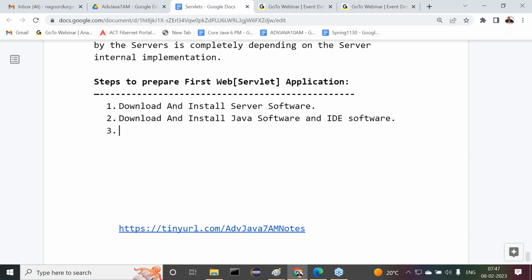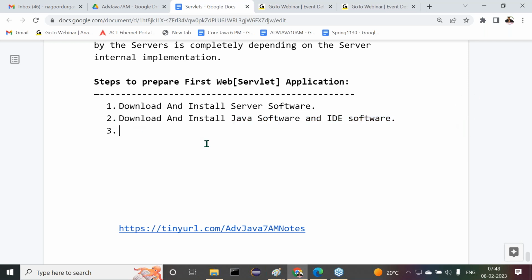Towards the ending, in the last month, I will use IntelliJ IDE also, but as of now I'm going to use Eclipse IDE. So, download and install Java software and IDE software. I think all of you might already have this step. I'm just writing it as a step; I'm not doing anything for it.